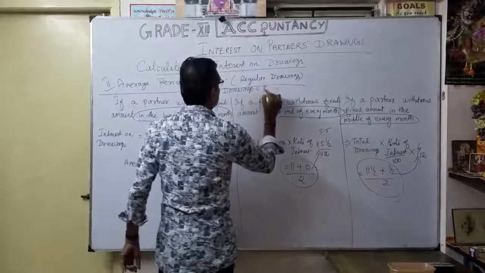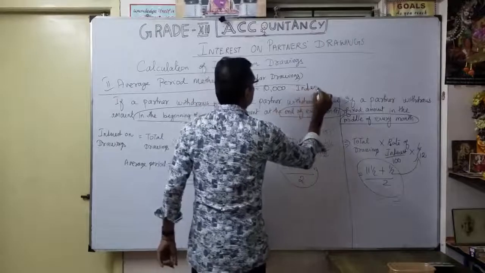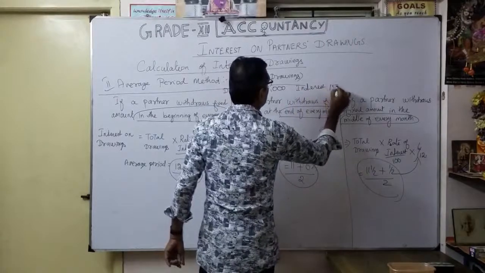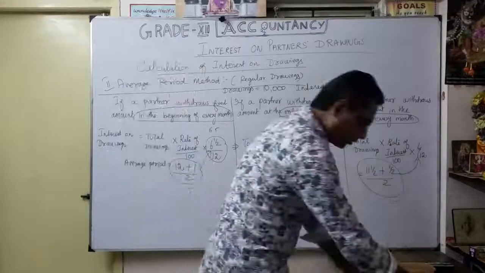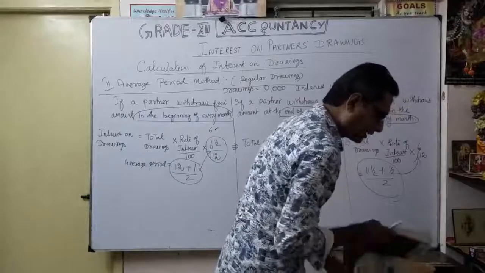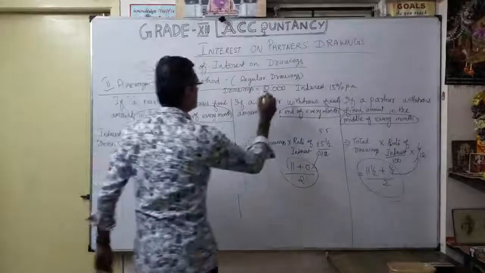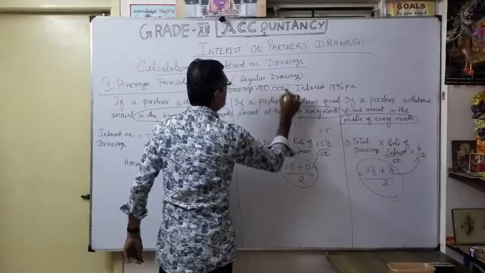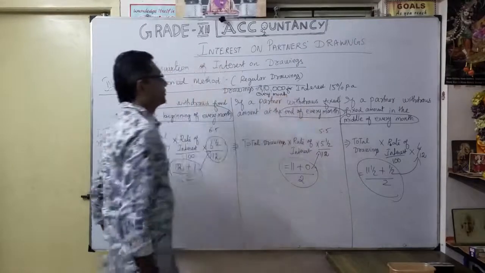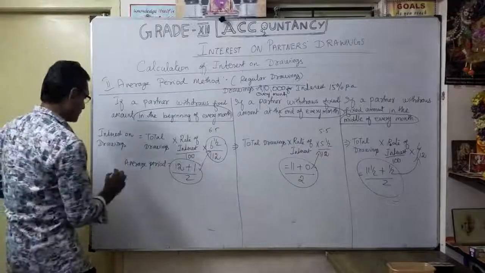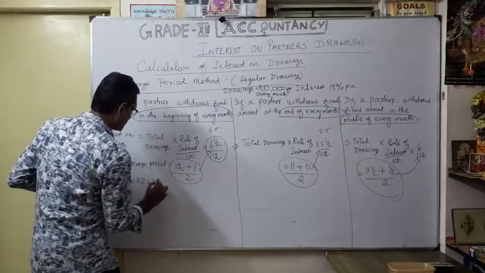Say the drawings amount is 10,000 and the interest rate is 15% per annum. In this situation, how are we going to classify all these three categories? This is for every month, drawings of 10,000 for every month. So total drawings: 10,000 into 12 is equal to 1,20,000.